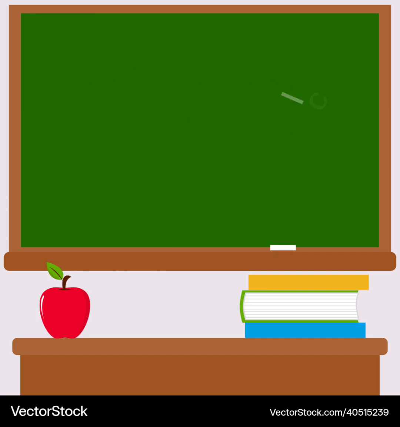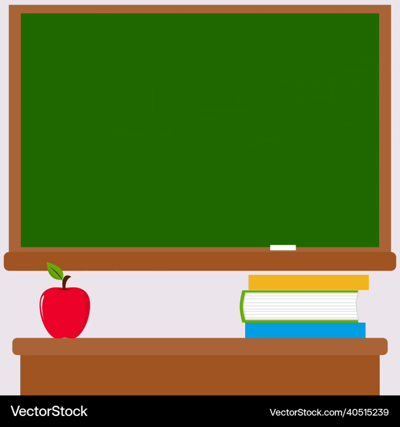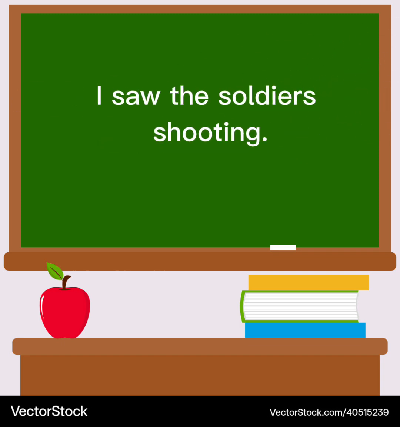I can smell. Smell is a verb of perception. I can smell the meat cooking. I saw the soldiers shooting. Shooting is a present participle. So these are some of the uses of the present participle.